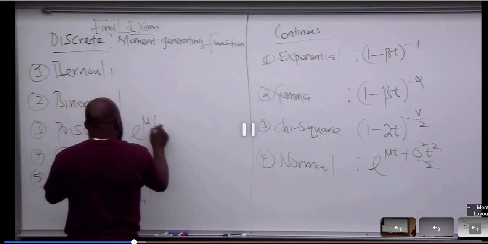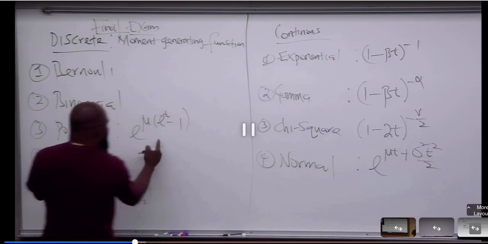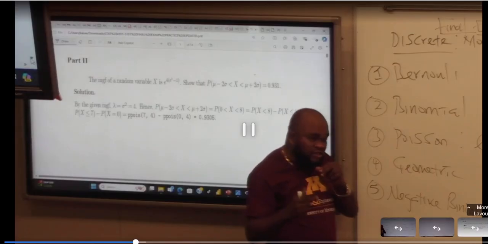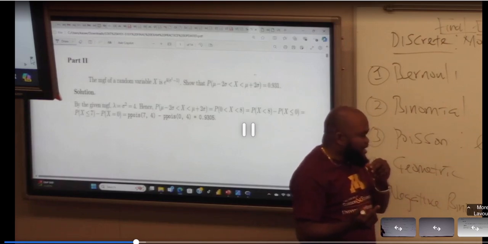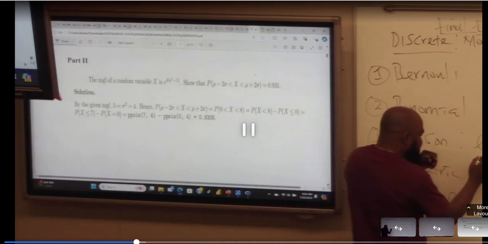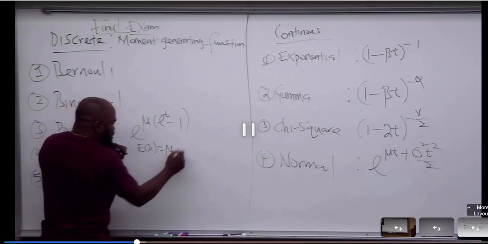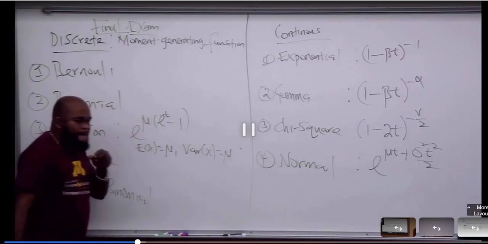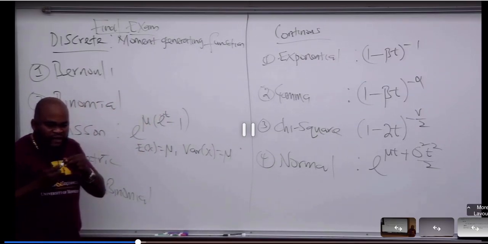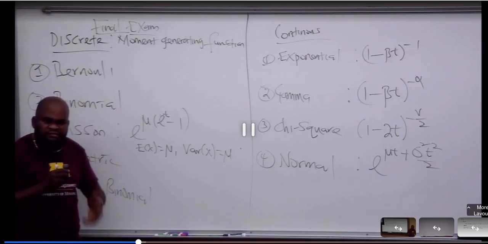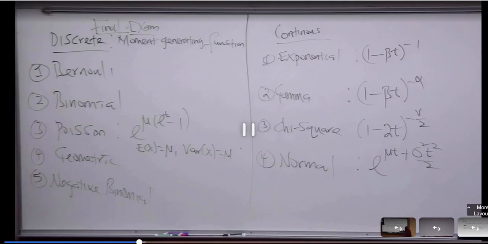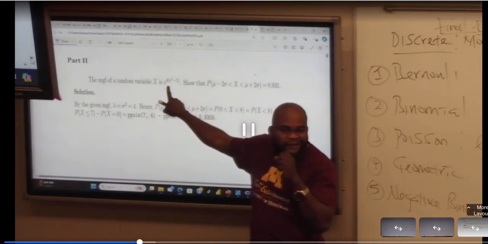So for Poisson, the MGF is e to the power of mu times (e^t minus 1). This is the moment generating function of Poisson. I think I derived in this class that the expected value of X is mu, and the variance of X is also mu. The mean and the variance in a Poisson distribution should be the same. Now, what is acting as mu here? 4. Do you understand now?